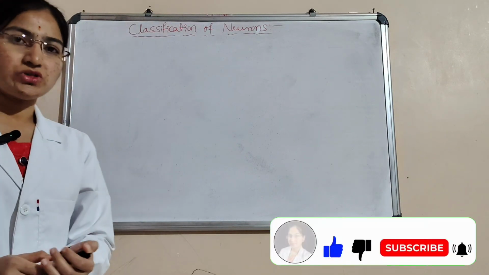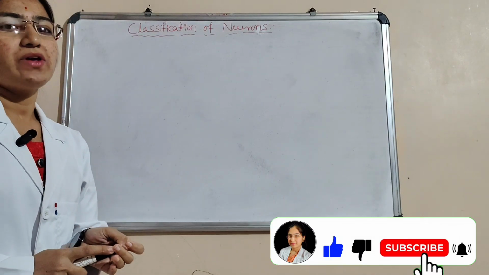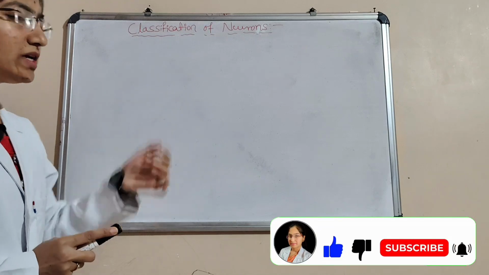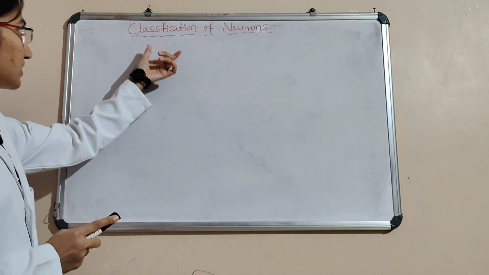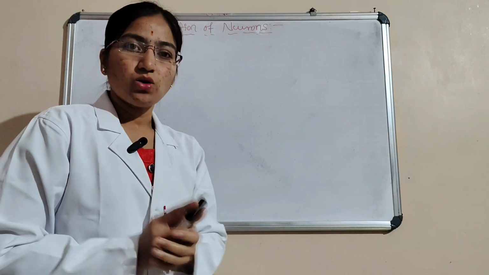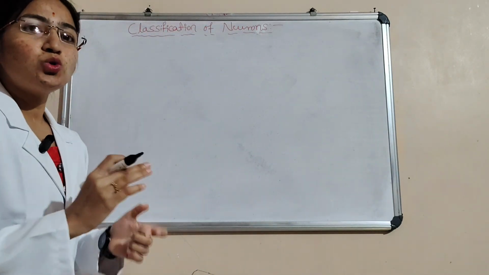In this class, we are going to study the classification of neurons. Last class, we discussed the structure of the neuron and then the central nervous system. In this class, we are going to discuss the classification of neurons. Here, neurons are divided into two types.